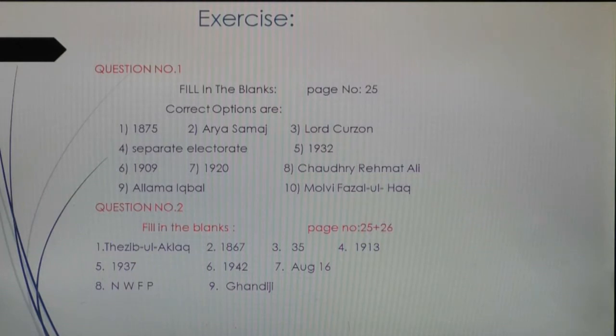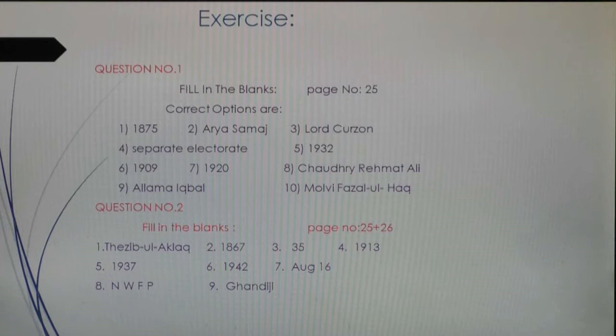Number 1, that Sir Syed Ahmad Khan founded a legal school in the year 1875. Only the option is provided for the appropriate statement. In the second, the answer for the second statement is Arya Samaj. Number 3, Lord Curzon. Then number 4, separate electorate. Number 5, 1932. You have to underline all the fill in the blanks.